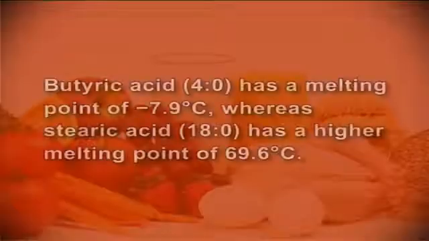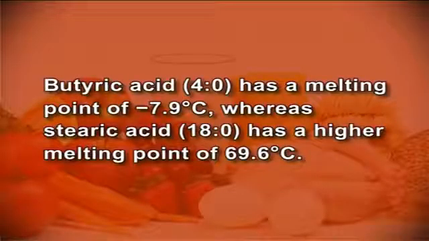Long chain fatty acids have a higher melting point than short chain fatty acids. Potential for attraction is more between long chains than there is between short chains. For example, butyric acid, which has 4 carbon atoms, has a melting point of minus 7.9 degrees Celsius, whereas stearic acid, which has 18 carbon atoms, has a higher melting point of 69.6 degrees Celsius. Stearic acid is a crystalline solid and butyric acid is a liquid at room temperature.